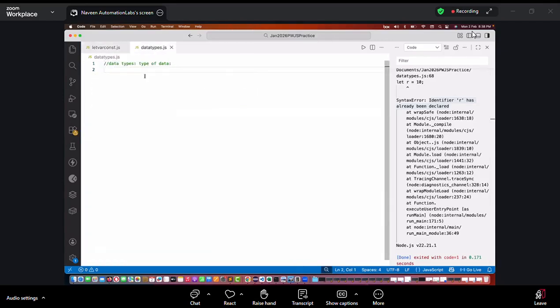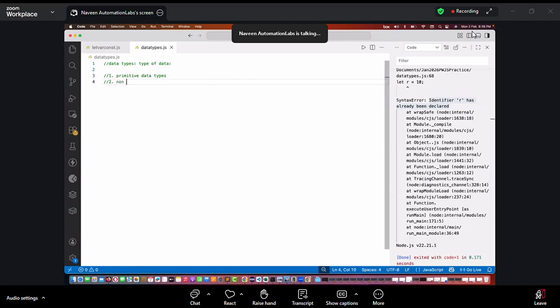Okay. So can anyone tell me what are the different data types available in JavaScript? So there are two types of data types available. One is, yes, hoisting, we'll see that with functions when we talk about functions. Okay, so see this first, primitive data types. And the second one is non-primitive data types. What does it mean? See this.